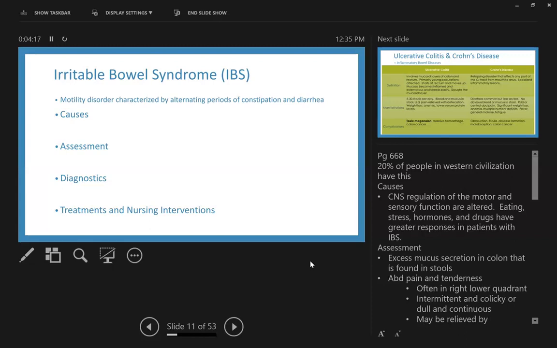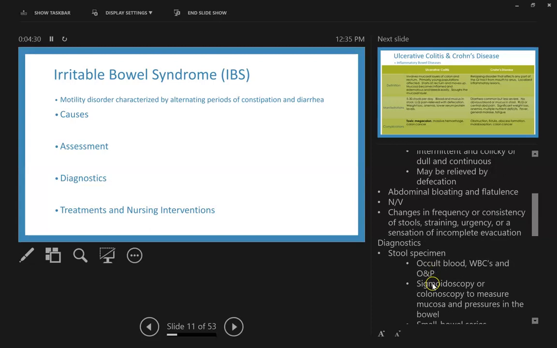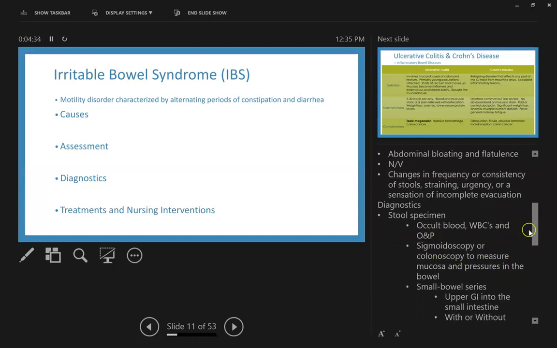So we need to rule things out. There is no specific diagnosis like, oh, yep, you got IBS. There's other things that can cause some of these symptoms that we have to rule out. So something that's going to be ordered is going to be a stool analysis. So we're going to be checking for occult blood, white blood cell counts, and an OMP, which is ovum and parasites.